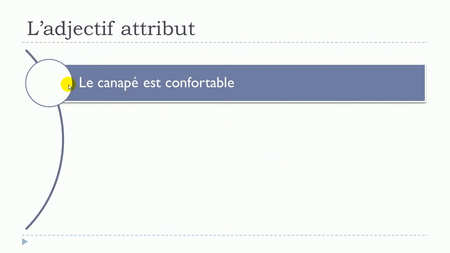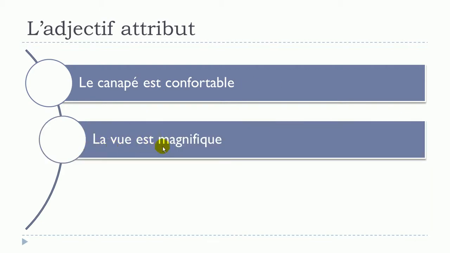The first one, le canapé est confortable. So you can see that in this structure you get the subject, le canapé, then you get the verb est, and then you get this adjective. So this adjective is introduced by être, so est here, which means that it's an adjectif attribut. Le canapé est confortable.